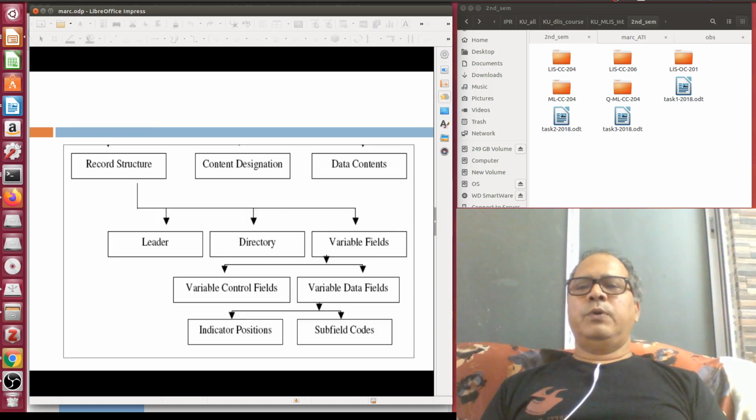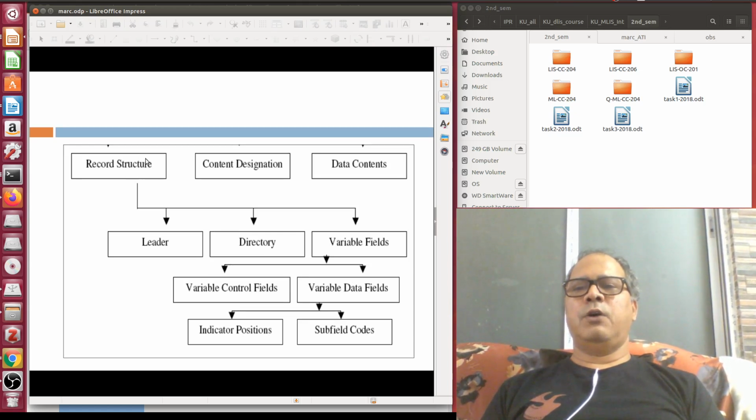So if you look into this structure, it shows the record structure of a MARC record. A MARC record starts with the leader, followed by the directory, then variable length fields. The variable length fields are again divided into 2 groups: variable control fields and variable data fields. And the variable data field is again divided into 2 groups: indicator positions, there are 2 indicator positions in MARC 21 like CCF, and subfield codes. Then data elements are available inside your subfield codes. So this is the structure of MARC 21.